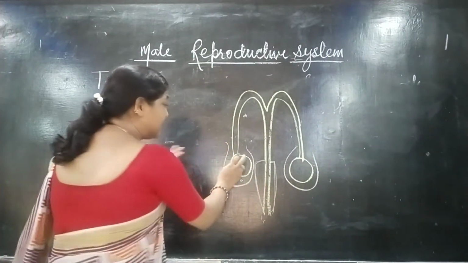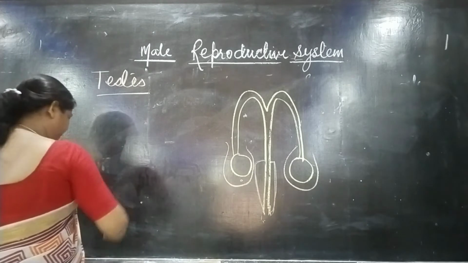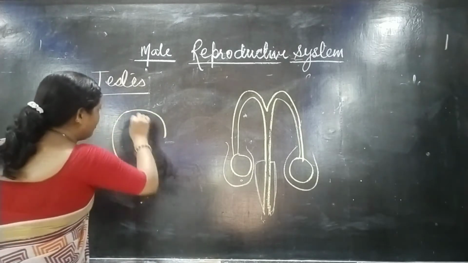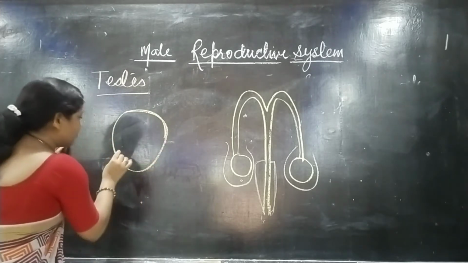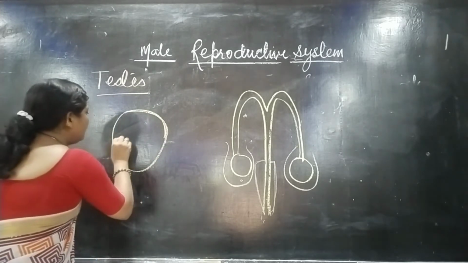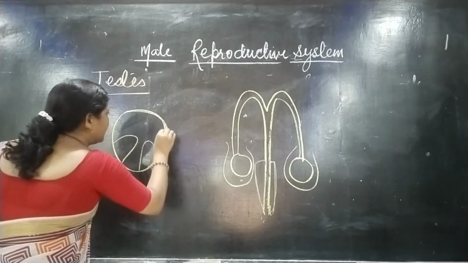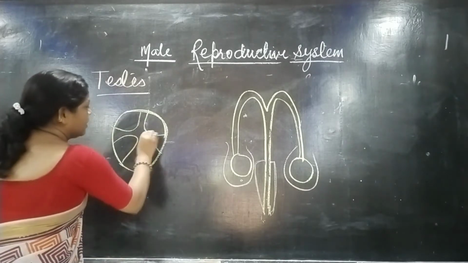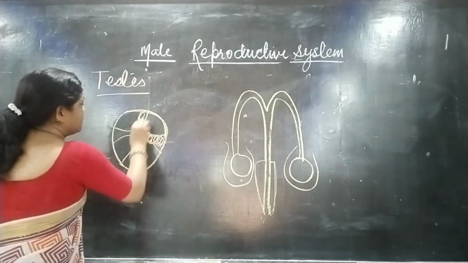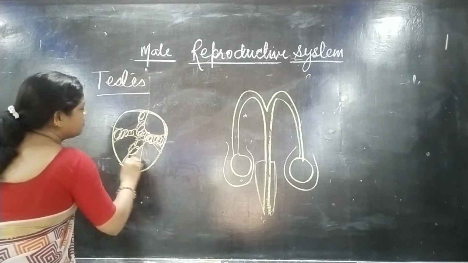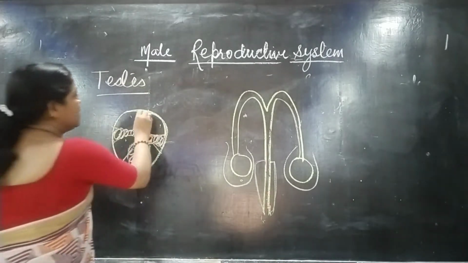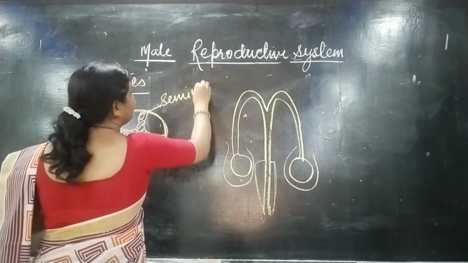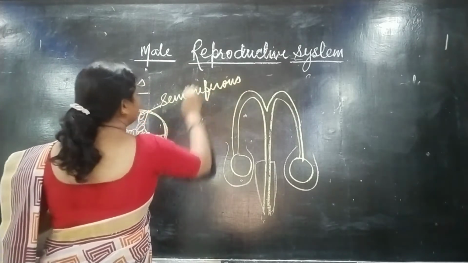If we go through the structure of the testis, it is oval in shape, as I have already told you. In the cross section there are packing tissues in the testis and some coiled tubular structures. These tubular structures are called seminiferous tubules.